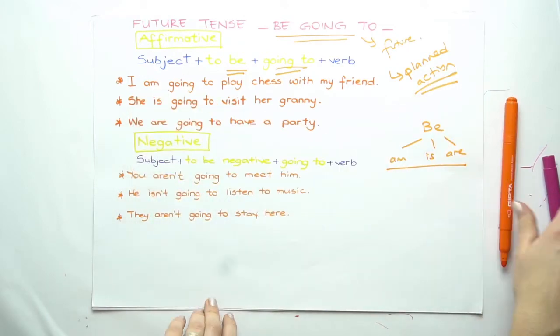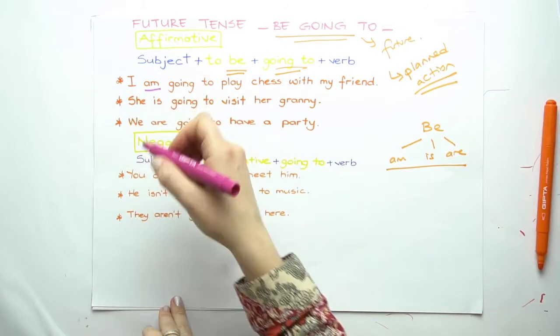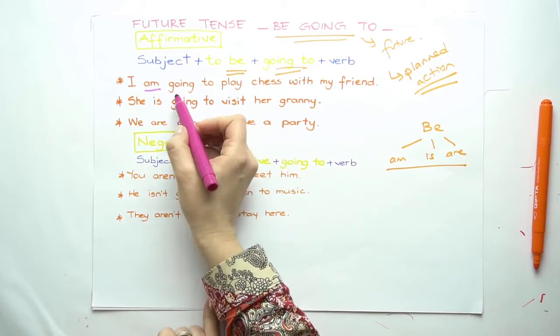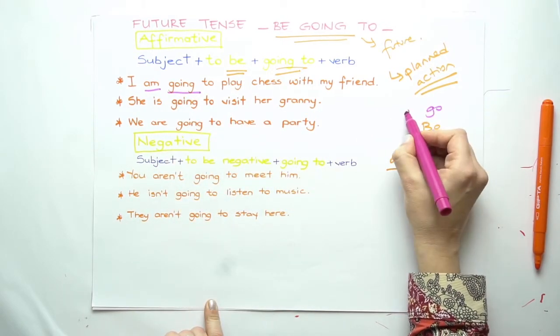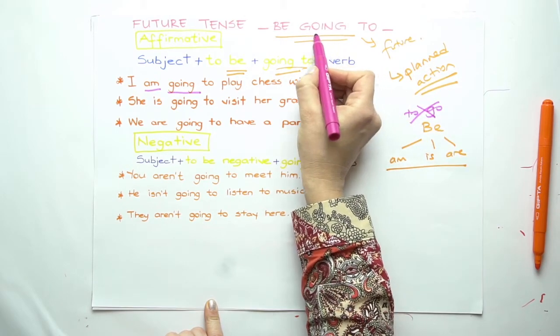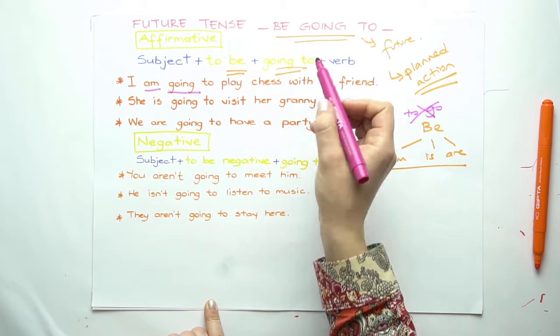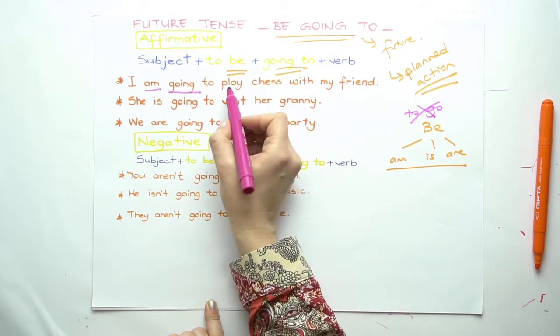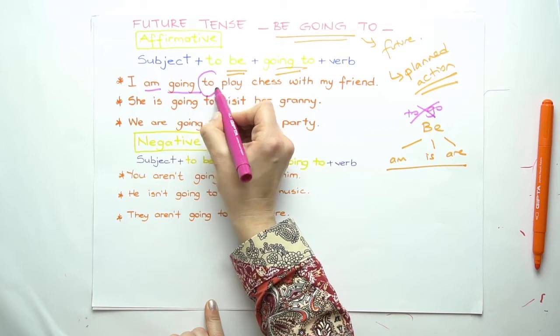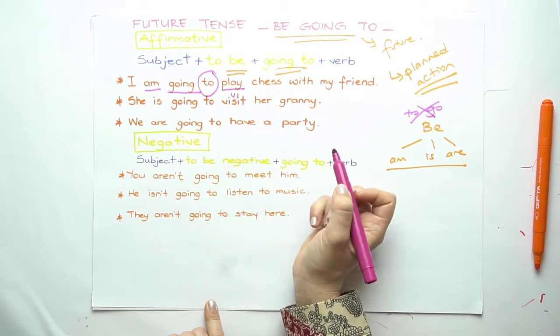I am is used for the be form. Going to is the rule. It's not the verb to go. It's the rule that we use for future tense. So I will not get confused here. I'm going to play chess with my friend. I'm also using to and verb in its first form.